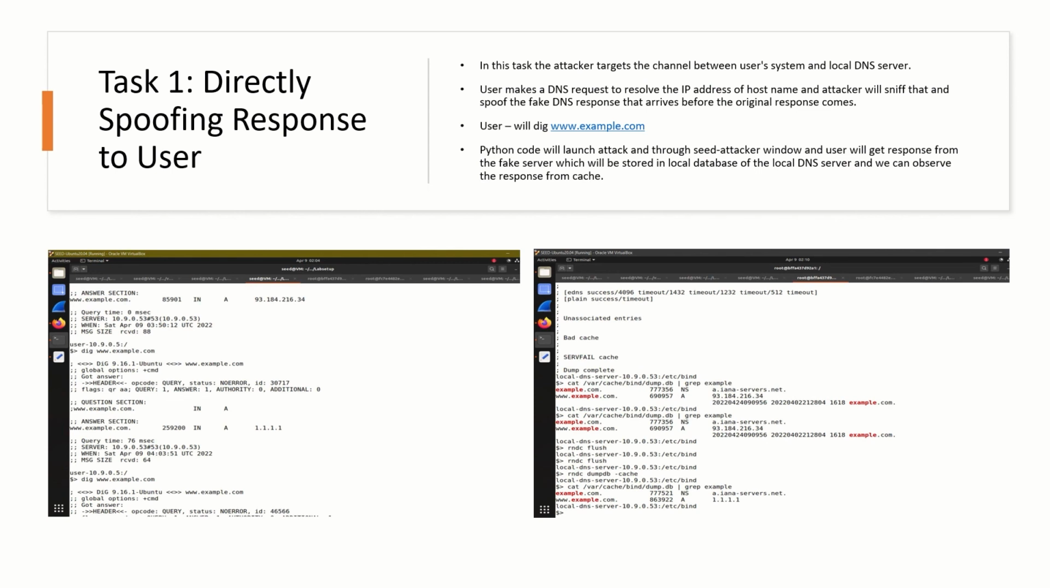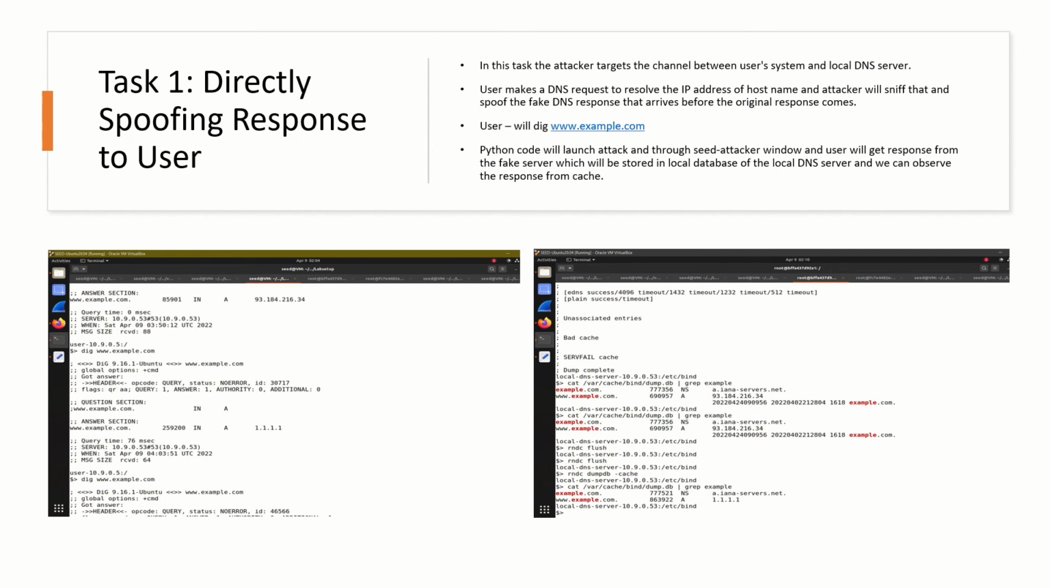Task 1 is about spoofing the response to the user. In this task, the attacker targets the channel between the user system and the local DNS server. The user makes a DNS request to resolve the IP address of the hostname, and the attacker will sniff that and spoof the fake DNS response that arrives before the original response comes.